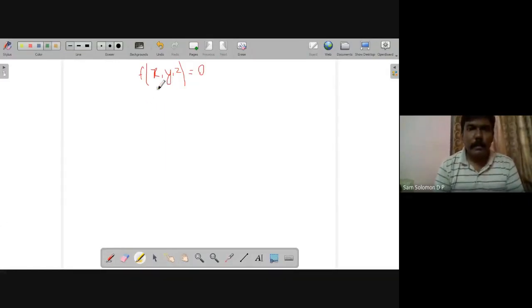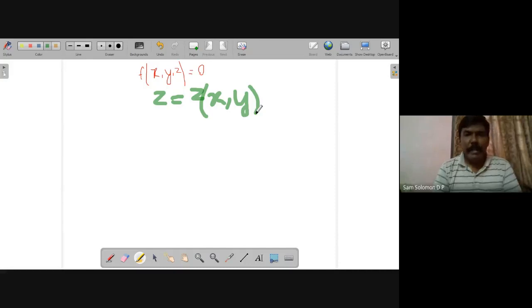And then what we said is z is a function of, or z depends on x and y. It could be the other way also. X would depend on y and z, y would depend on x and z. What we are taking is z is dependent on x and y.